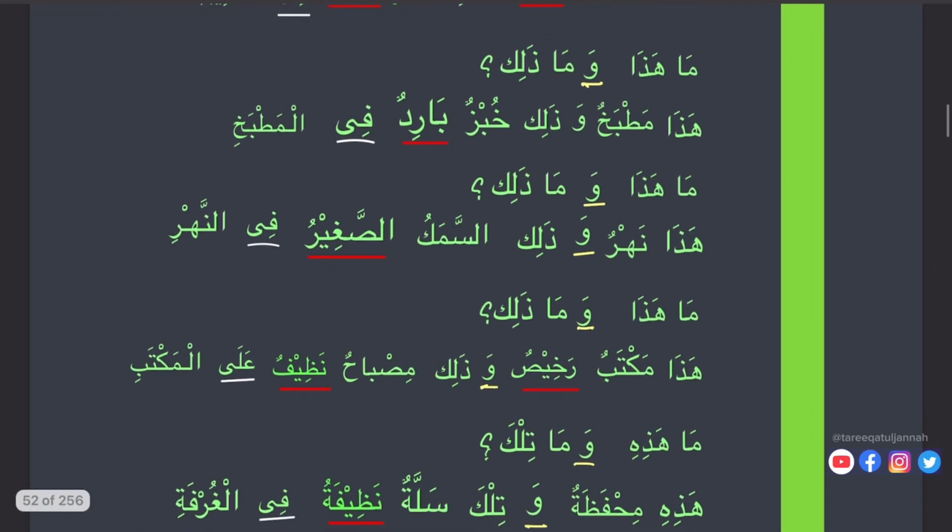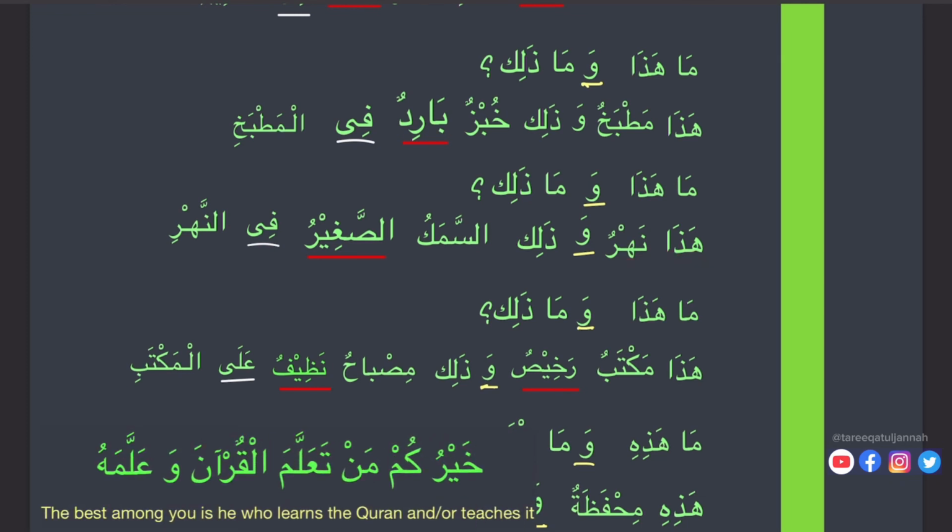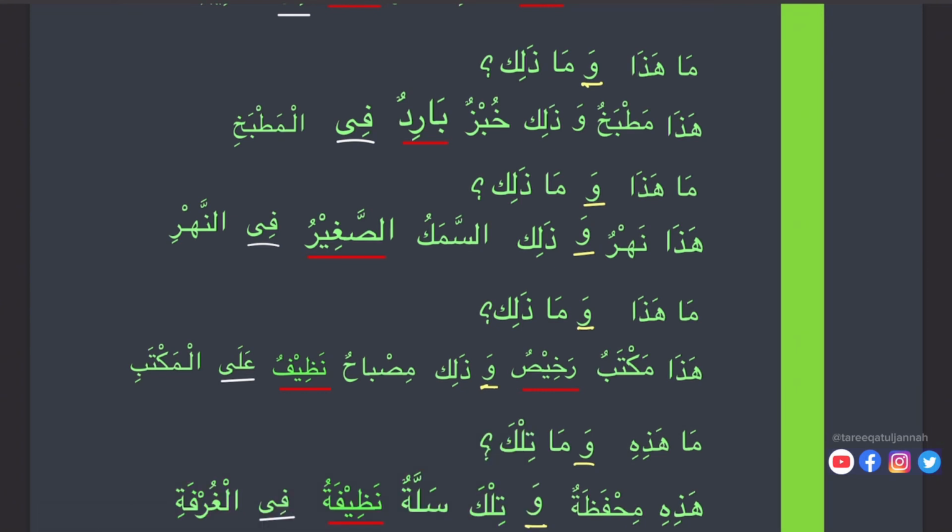Ma haza wa ma zalika. What is this and what is that? Haza nahrun. Nahrun, river. Wa zalika, and that. Wa zalika samakun saghirun. And that is a small fish. Saghirun is small. Fin nahri.